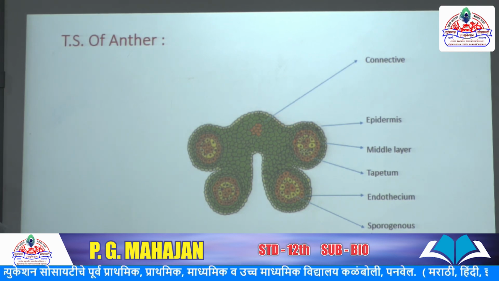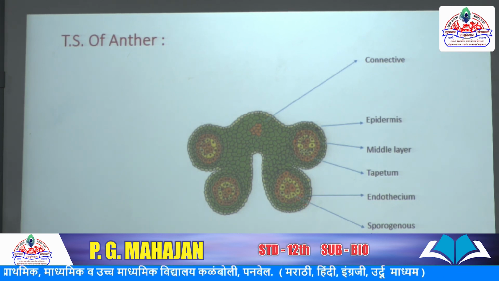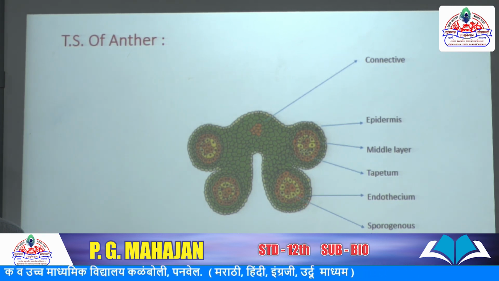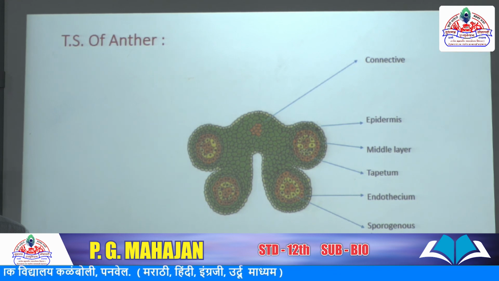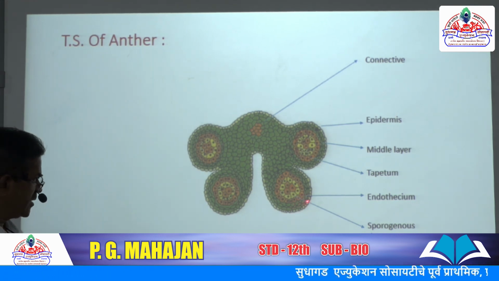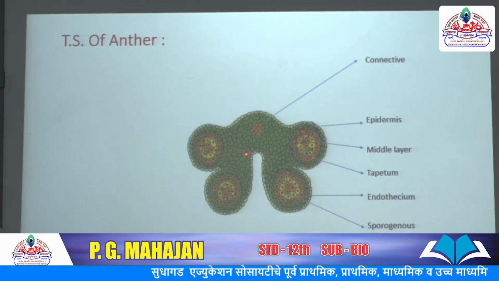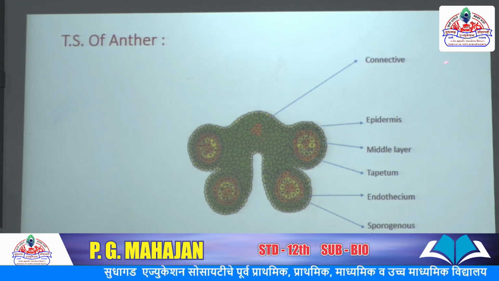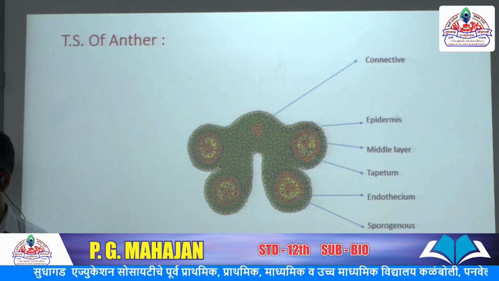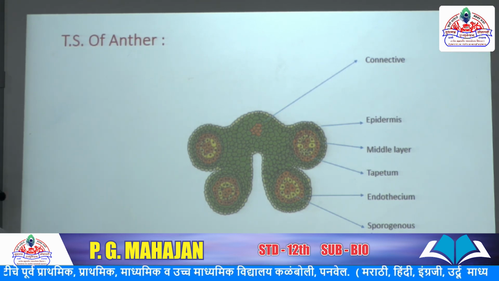Next, endothecium. Endothecium is a subepidermal layer made up of radially elongated cells with fibrous thickenings. Next, the middle layers, third part: the middle layers are made up of thin-walled cells, one to two layers, which may disintegrate in mature anthers.